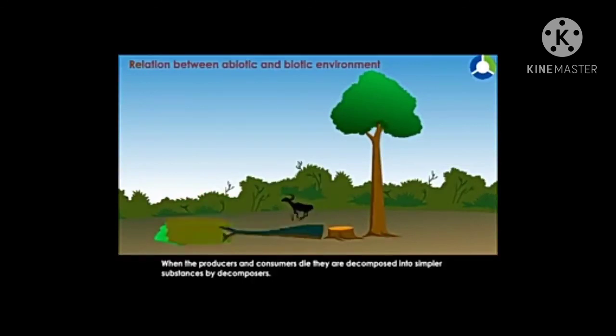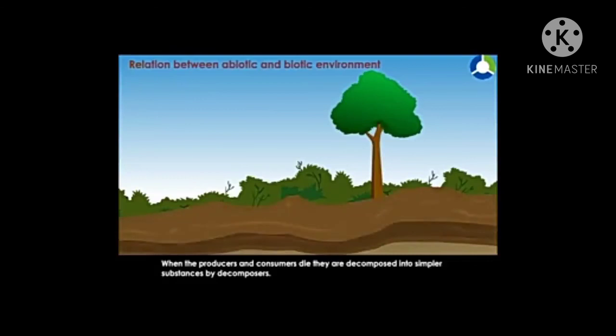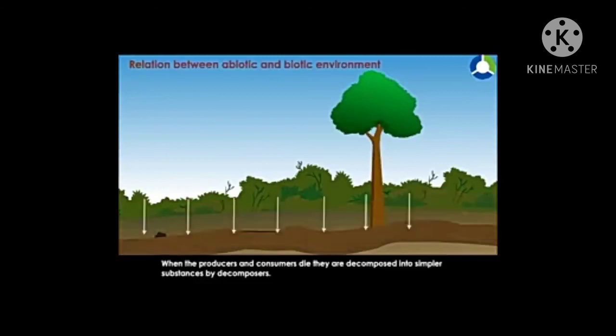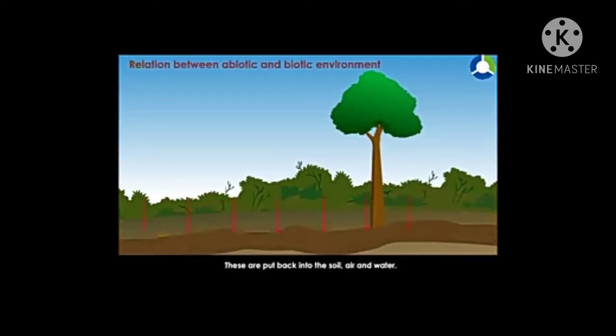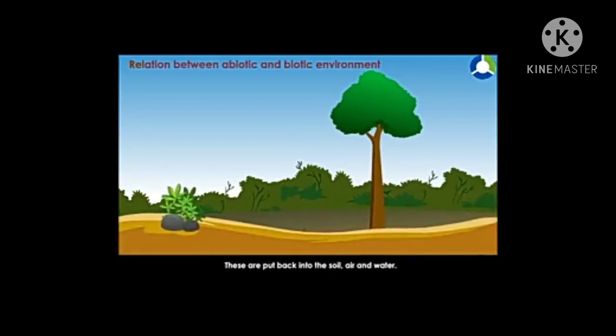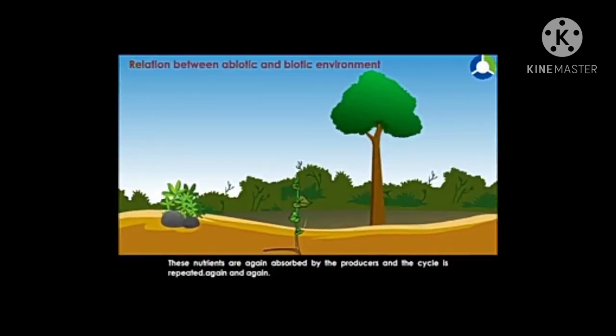When the producers or consumers die, they are decomposed into simpler substances by the decomposers, which are again put into soil and water to make the soil nutritious. These nutrients are again obtained by the producers and the cycle is repeated again and again. This is the relationship between biotic and abiotic environment. Yes, my dears, I hope you have understood the concept till here.